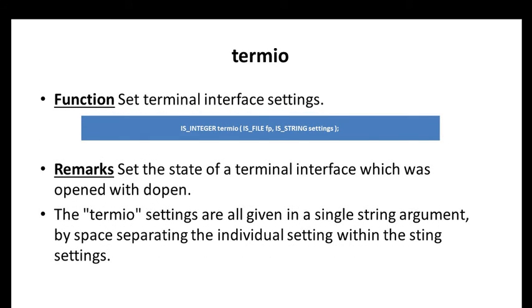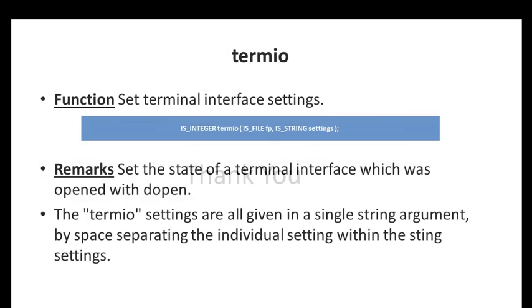Next one, termio. This function sets the terminal's interface settings. The remarks: it sets the state of the terminal interface which was opened by dopen. So the file can be opened by dopen, and in order to set the terminal interface for that opened file, termio is used. Termio settings are all given in a single string argument, with the individual settings separated by spaces within the string.